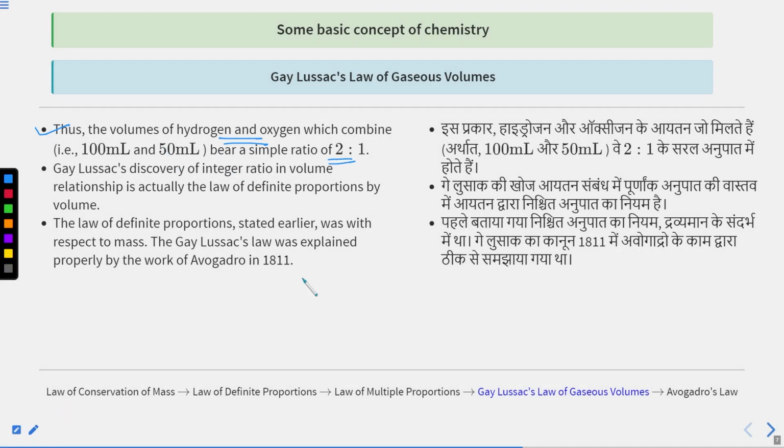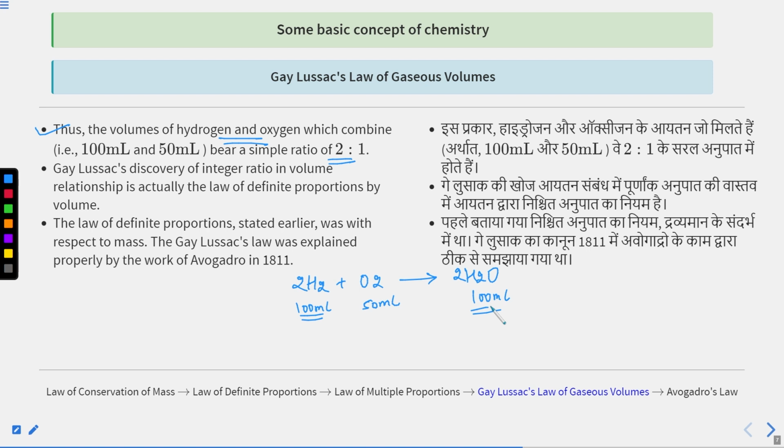Now you may be confused: if I say hydrogen plus oxygen gives water vapors, and I balance this, 2H2 plus O2 gives 2H2O. You are saying 100 ml of H2 we are taking, and 50 ml of O2 we are taking, and you are getting 100 ml of H2O.